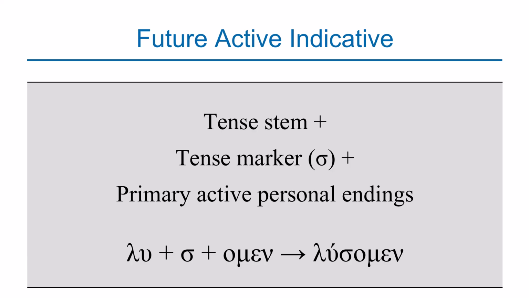So you have lu plus sigma plus omen, which gives you lusomen. In the present tense, it was luomen. In the future tense, it's lusomen. There's that sigma there. And that sigma is very important because it's the identity of the future tense. That sigma is what tells you that the word you're looking at is in the future tense.